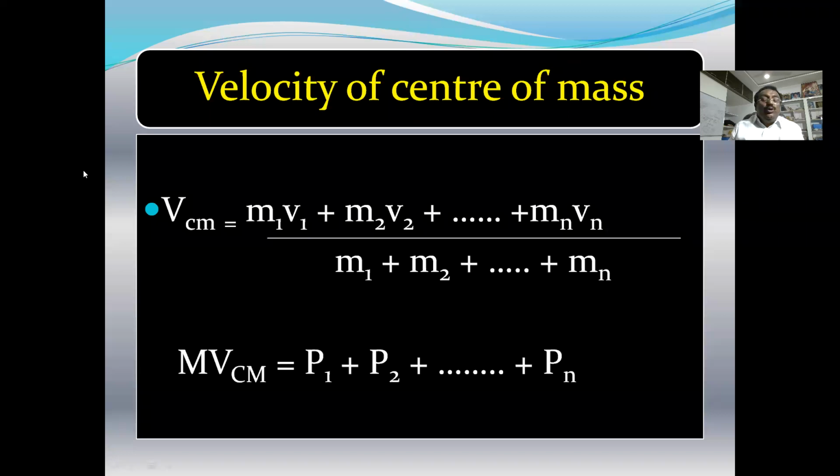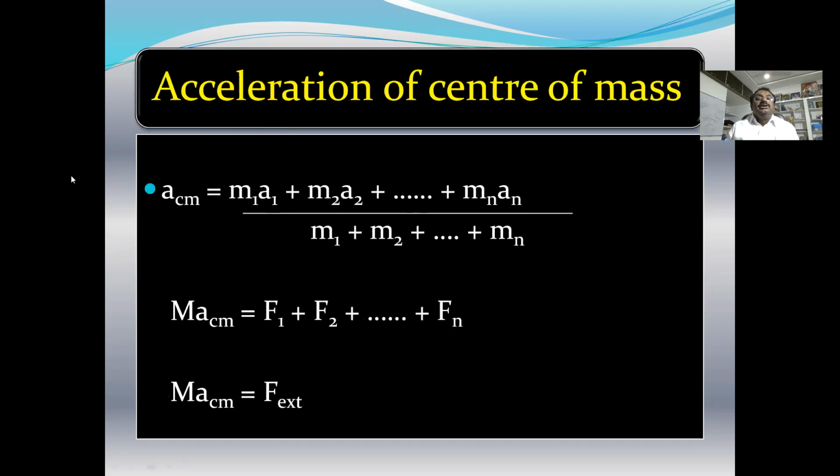Next, now you go for acceleration. Acceleration of center of mass. So M1 A1 plus M2 A2. What are M1, M2? Masses of all the particles of the rigid body. A1, A2, the accelerations of those individual particles. ACM means acceleration of center of mass.